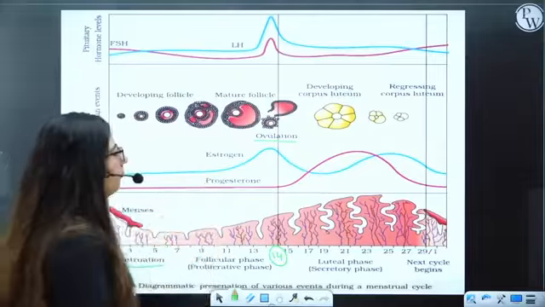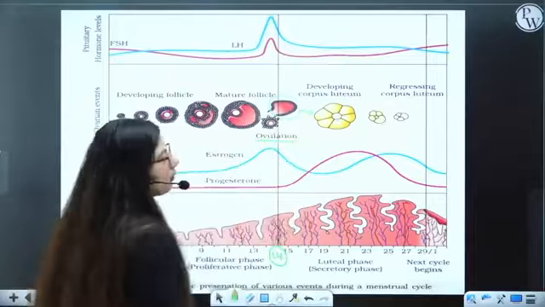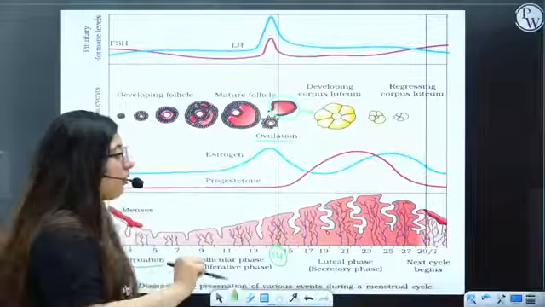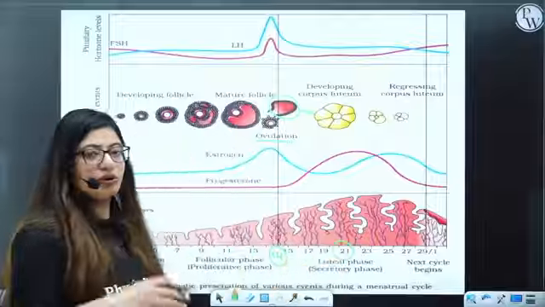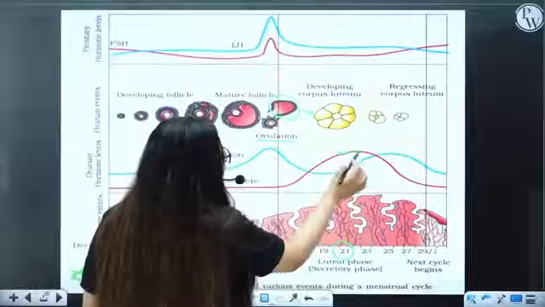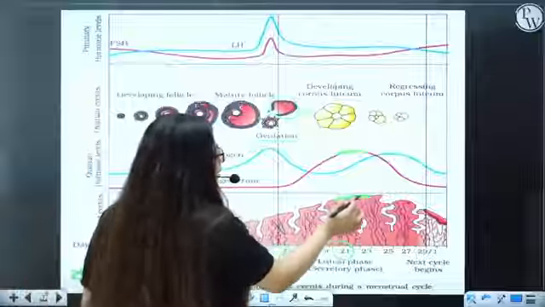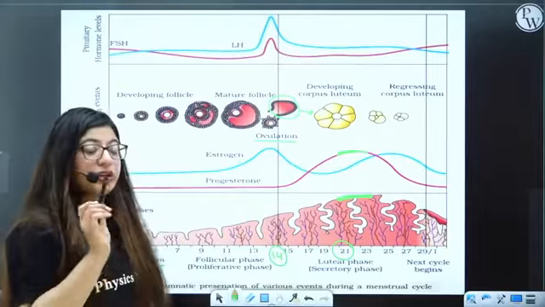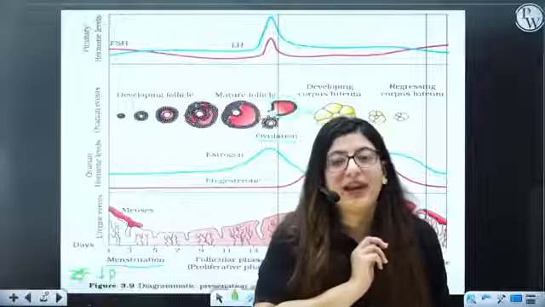Now what will happen? After ovulation, whatever is left behind of this, it will become corpus luteum. Corpus luteum is a yellow color body and it is a rich source of progesterone. Corpus luteum will show its maximum activity at 21st day. So you can see at 21st day there is high level of progesterone. And there is the maximum growth of uterine epithelium, right? Why? Because I've told you the main source of progesterone is corpus luteum, and corpus luteum is maintained by LH.